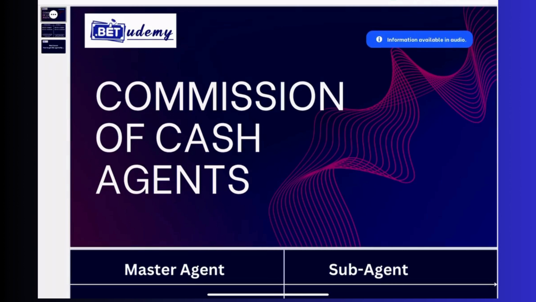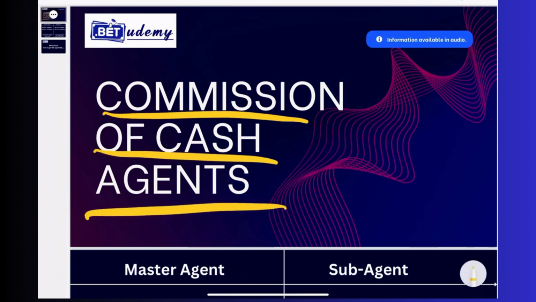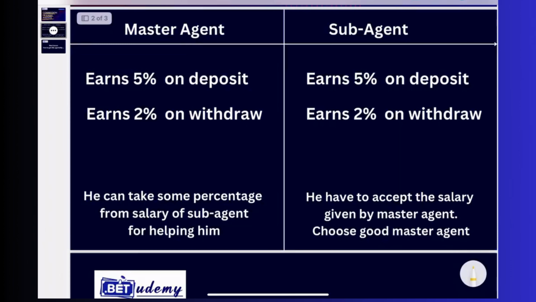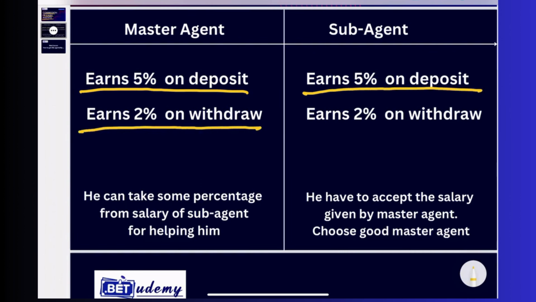In this lesson, we'll discuss the commission structure of both kinds of cash agents. Let's get into this one by one. Master agent earns 5% on deposit. Sub agent earns 5% on deposit. Master agent earns 2% on withdrawal. Sub agent earns 2% on withdrawal.